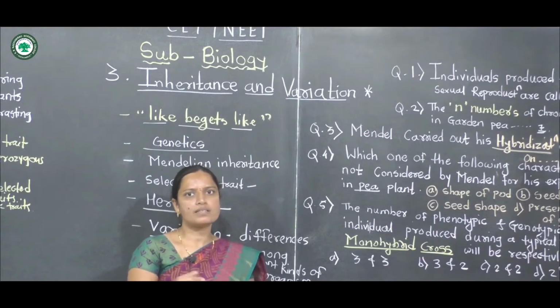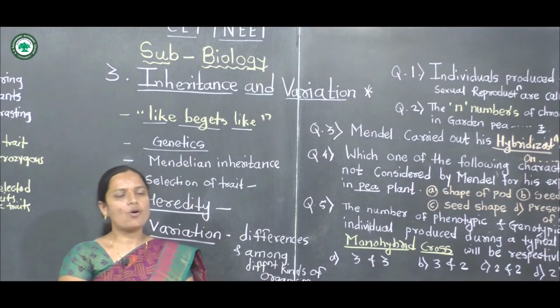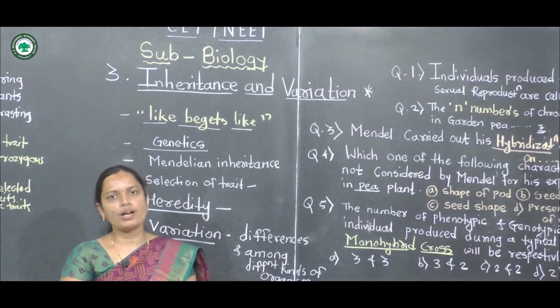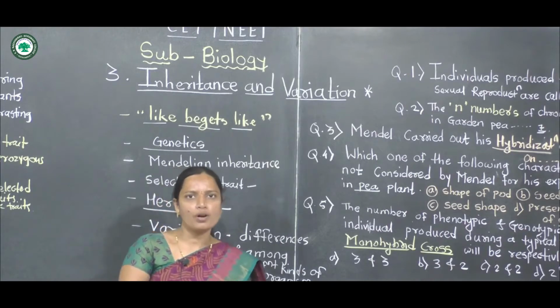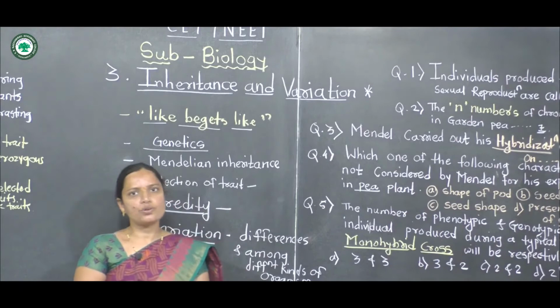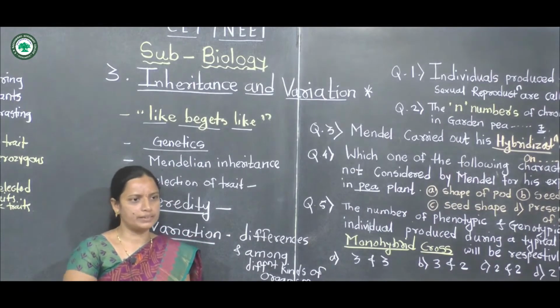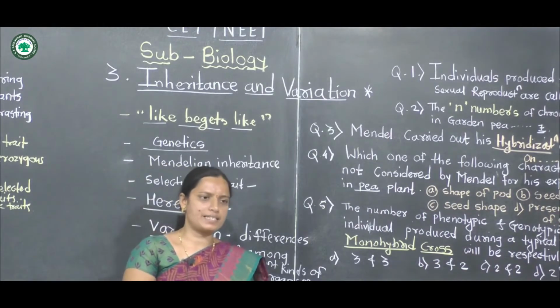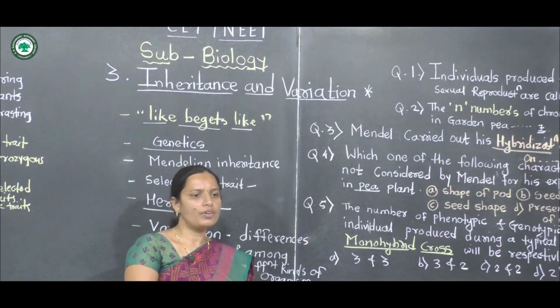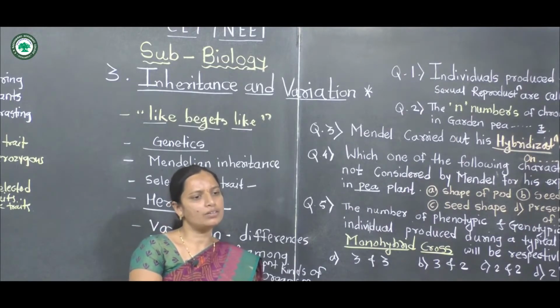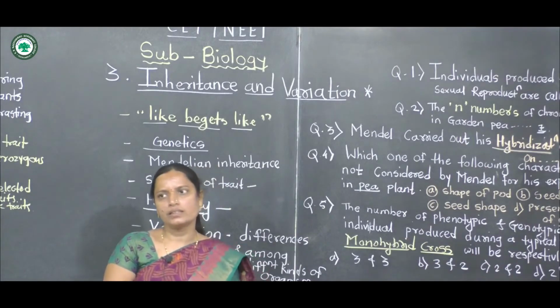The offspring is similar to their parents and it is called like begets like. For example, mango seeds will develop into a mango tree, and human beings produce human beings. This individual or organism is similar or identical to their parents.